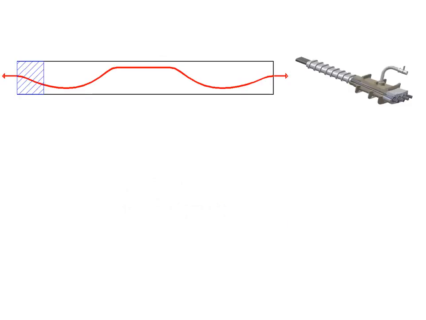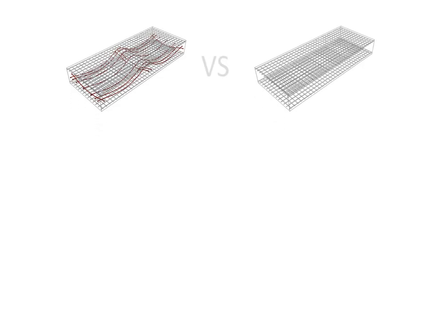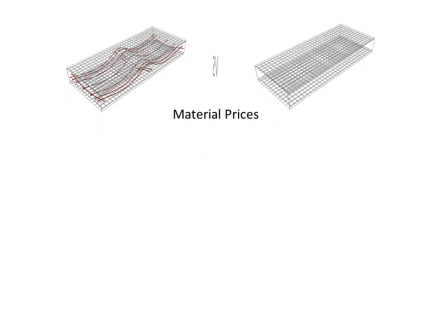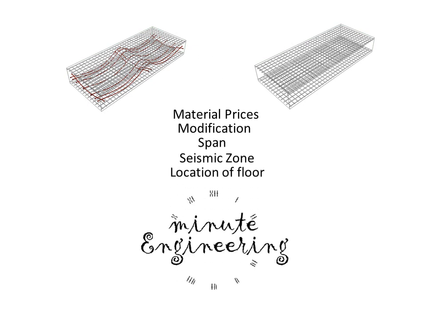In fact, when a bonded tendon is severed, the free end will become detensioned, but after a short transmission length, the full tendon force will be effective, while when an unbonded tendon is severed, the prestressing force will be lost for the full length of the tendon. Many differences exist between PT and flat slab, and according to material prices, possibility of modification, span length, seismic zone, and the location of floor, we can decide which slab is the best solution.